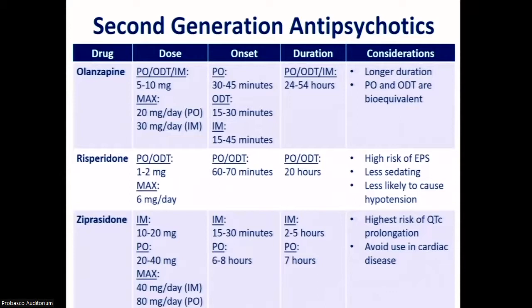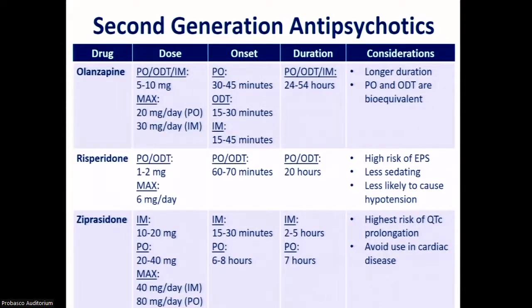When looking at the different medications in this class, olanzapine has the same dosing for each formulation. It can be repeated every 2 hours if needed, with a max dose of 20 milligrams per day with the oral form and 30 milligrams per day with the IM form. Risperidone's oral formulation includes a tablet, a solution, and an ODT form, but this is the only route that's approved for acute agitation, and doses can be repeated every 2 hours if needed, with a max daily dose of 6 milligrams.